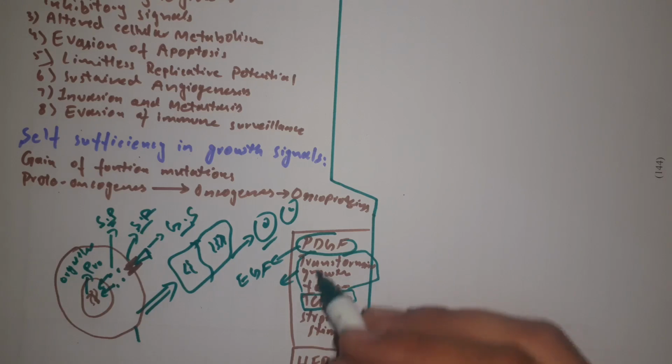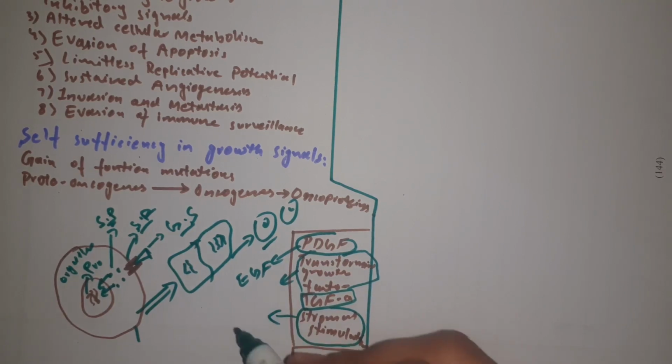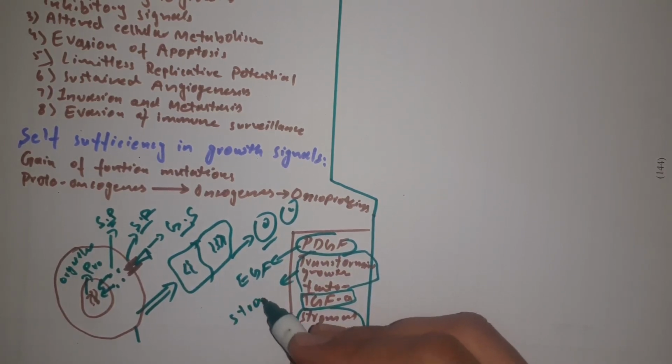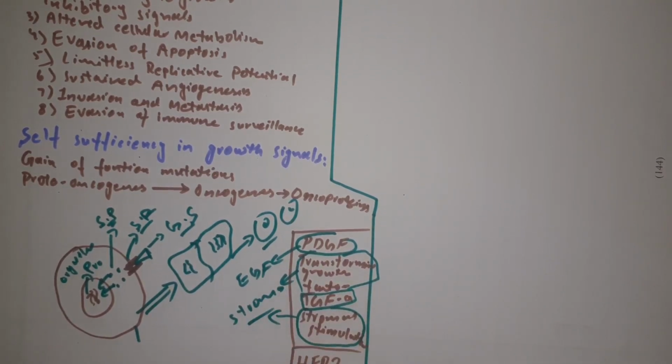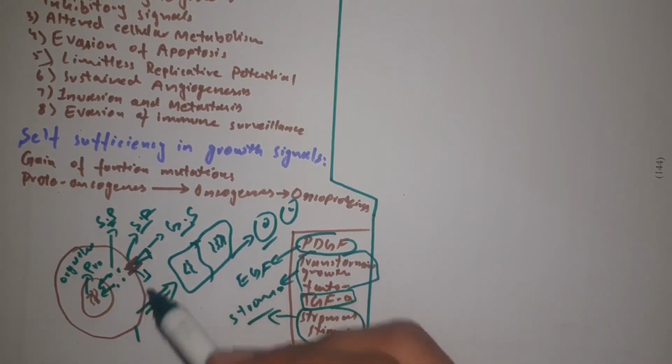However, if it does not synthesize it on its own, it interacts with the stroma in such a way that it stimulates the stroma to manufacture these growth factors. In one way or other, either it begins to synthesize them on its own, or it stimulates the stroma to synthesize these growth factors, which in turn stimulate the cancer cell and lead to its growth. Moreover, it also upregulates its receptors.